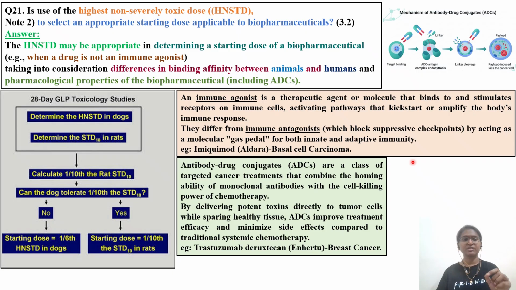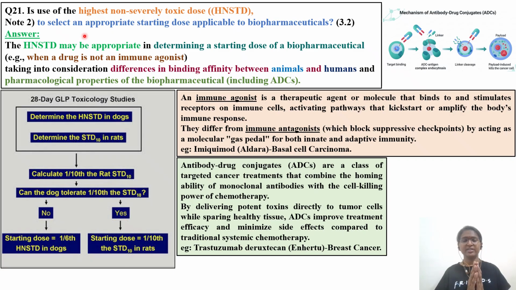Next we'll discuss question number 21. The question is about the use of highest non-severely toxic dose, HNSTD, in the case of anti-cancer drugs. If you look into the objective of this, any 28-day repeat dose toxicology, any chronic repeat dose toxicology study, whether it is 3 months or 1 year, the objective is to derive NOAEL. One of the objectives is to understand the target organ toxicity of that particular investigational chemical.